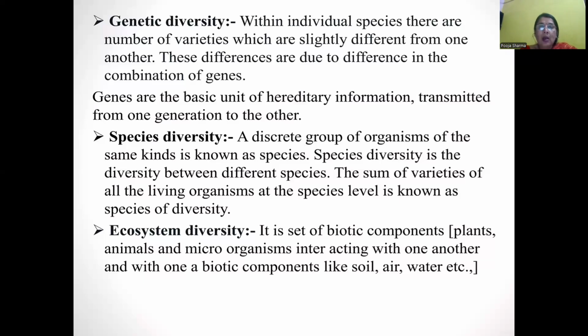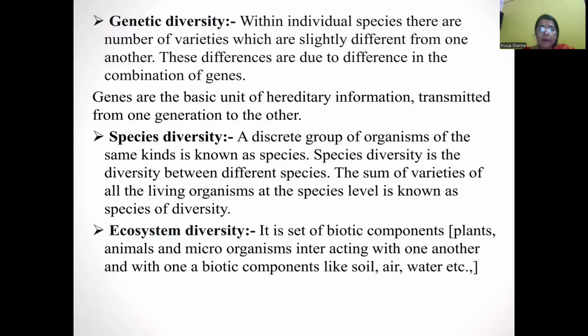We see a variety of species in animals also: cow, goat, humans, lion, tiger, fox. There are various varieties of species. These show species diversity.